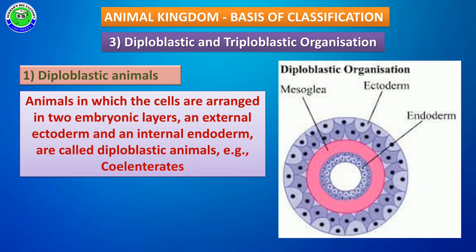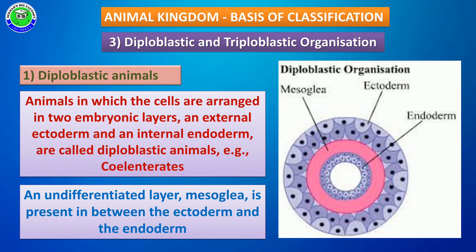Such animals are called diploblastic animals. The best example for this is coelenterates. Coelenterates show only ectoderm and endoderm during embryonic development. Sometimes an undifferentiated layer called mesoglea is present in between the ectoderm and endoderm layers.